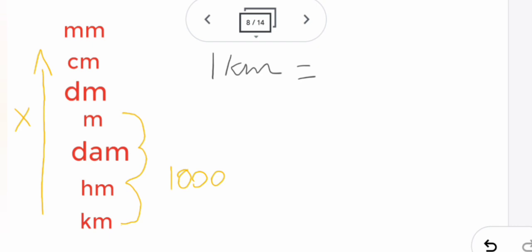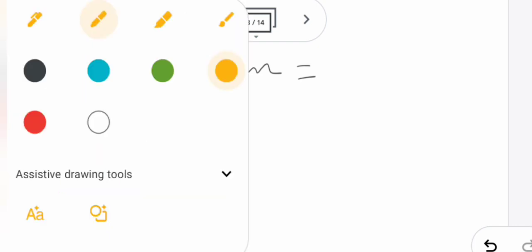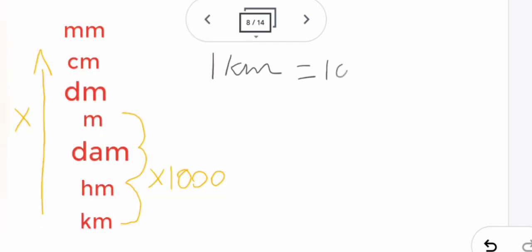So 1000. Since you are going upward, it is multiply, so you multiply by 1000. That way I have written the formula: 1 kilometer equals 1000 meter.